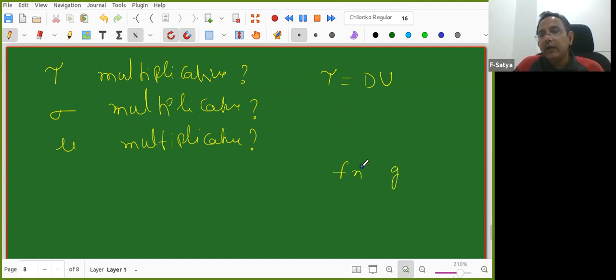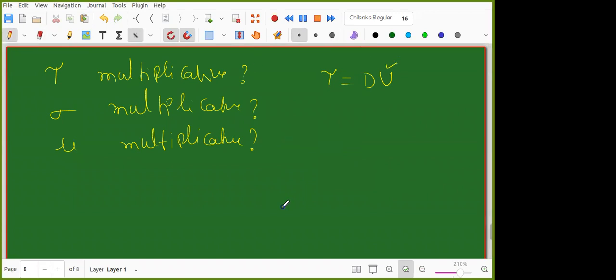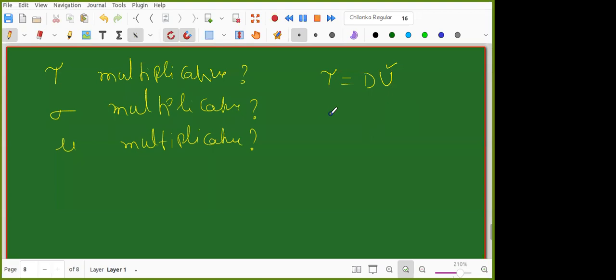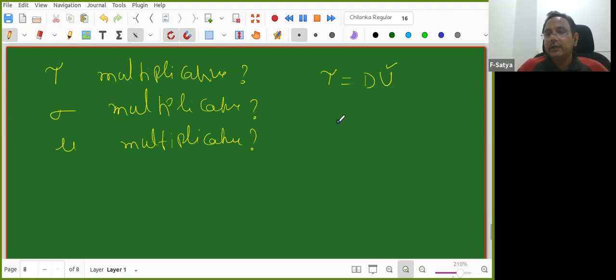They are equal means f of n equal to g of n for every n. So it is tau equal to d u. Now what do you know about u? U is completely multiplicative. Therefore, it is multiplicative. So therefore tau is multiplicative from the previous result. See the power of one result.